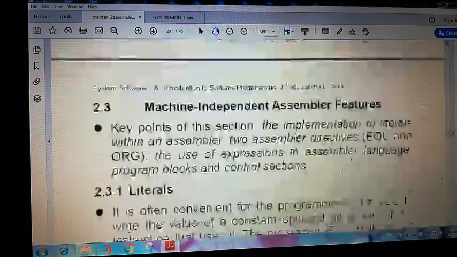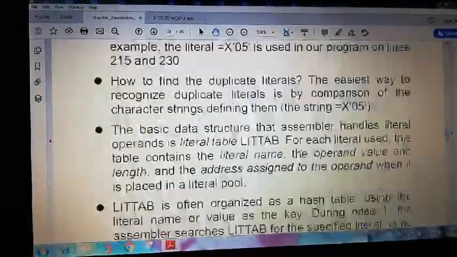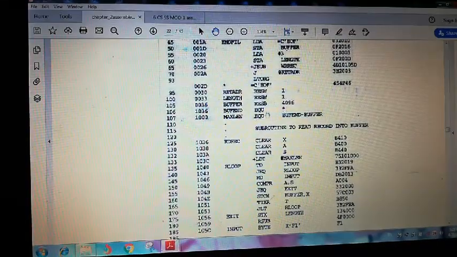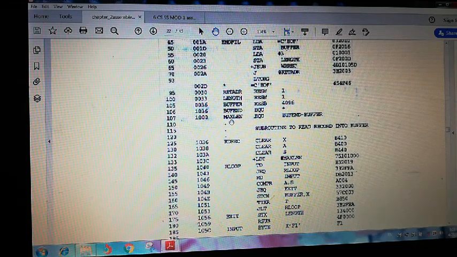Let me show the clarity on that: what is relative and what is absolute. See now, come to this point. MAXLEN EQU BUFEND minus BUFFER. BUFEND is one value and BUFFER is another value. After the difference, the answer is always 1000. The maximum length is not dependent on the relative address. Whatever the BUFEND value you get, it is fixed.